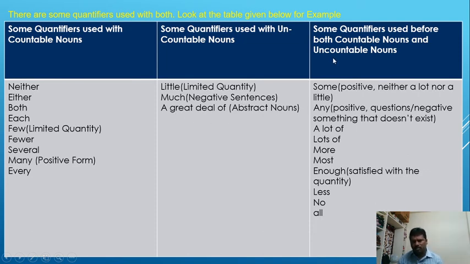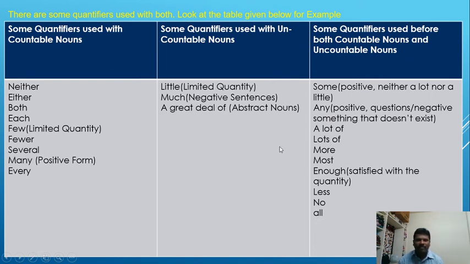Now we see some quantifiers used before both countable nouns and uncountable nouns: some, any, a lot of, lots of, more, most, enough, less, no, all.